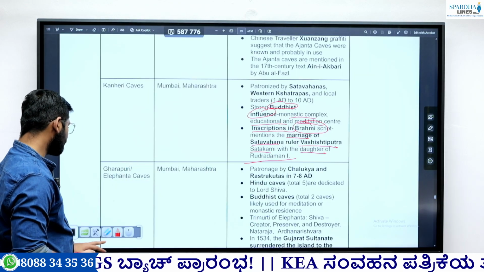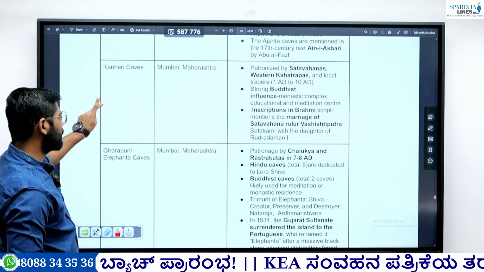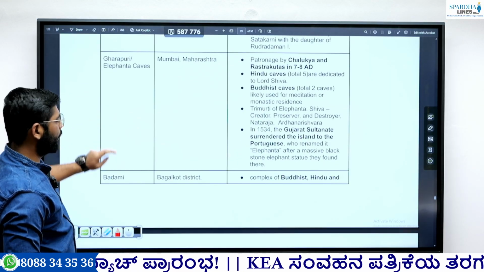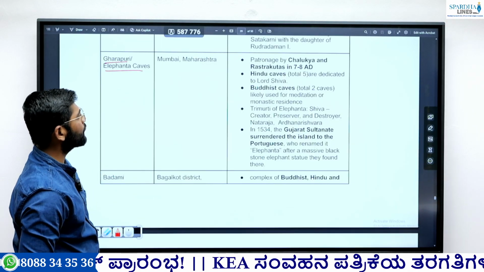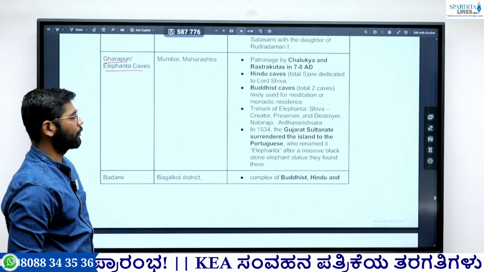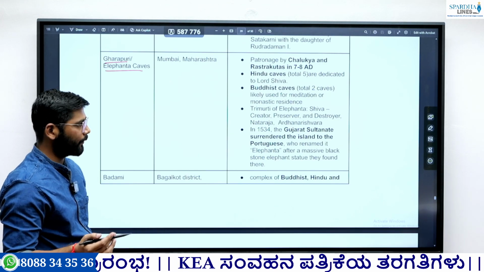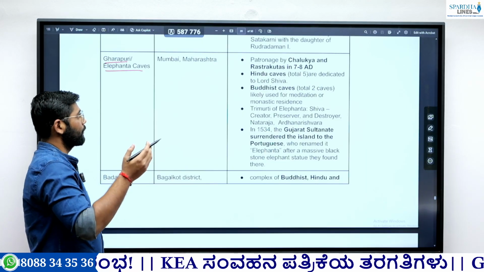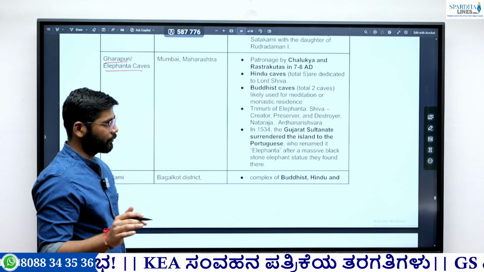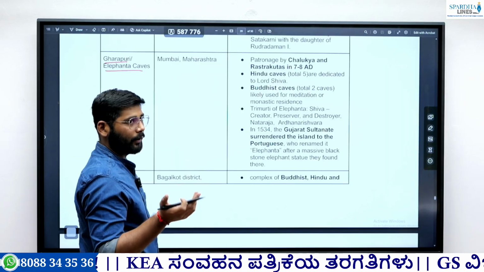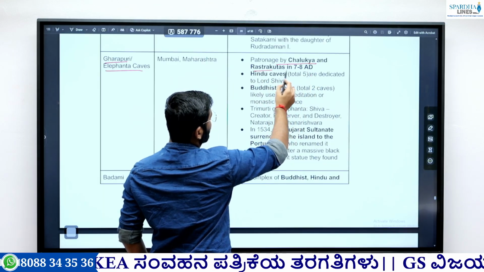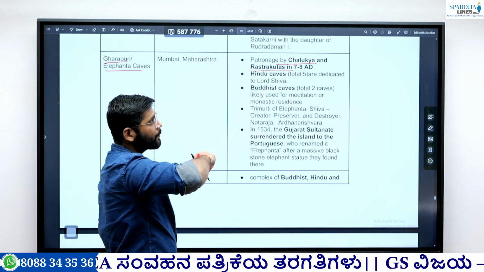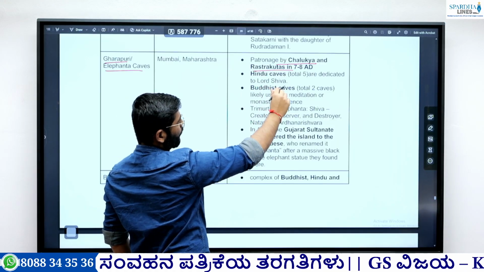Then the next cave is Gharapuri or the Elephanta cave. Locally it is known as Gharapuri cave and famously known as this Elephanta cave. It is also near Mumbai, there is an island near Mumbai. That island is known as Gharapuri, or famously Elephanta cave. This particular cave was patronized by the Chalukyas and the Rashtrakutas. So particularly the Badami Chalukyas and the Rashtrakutas patronized it.